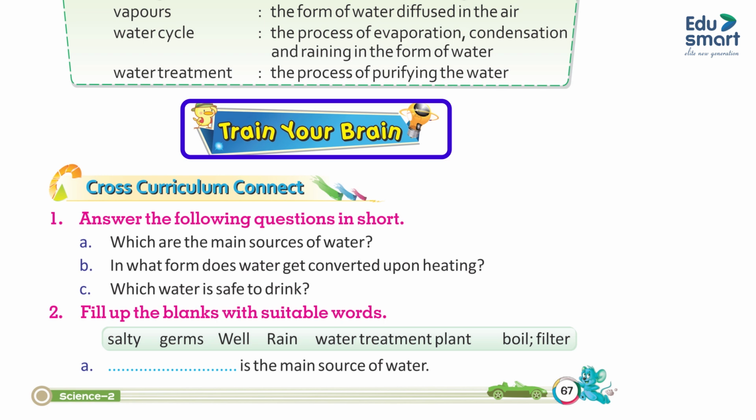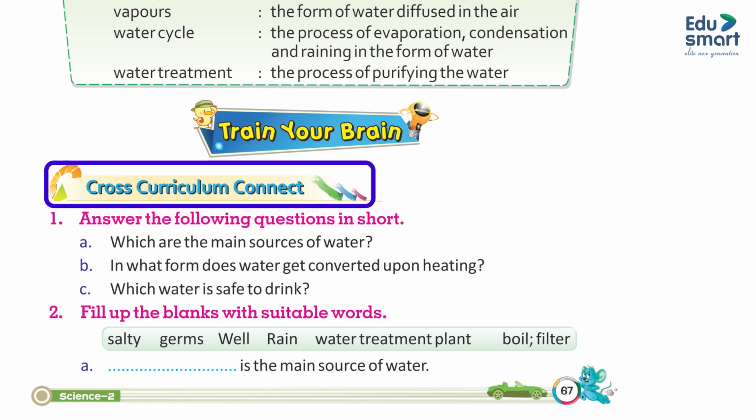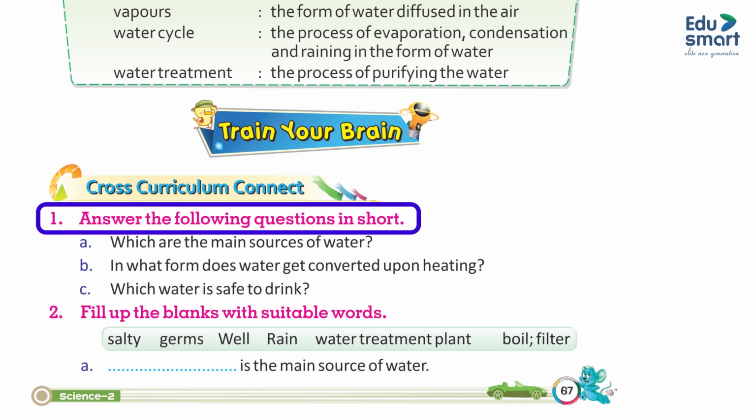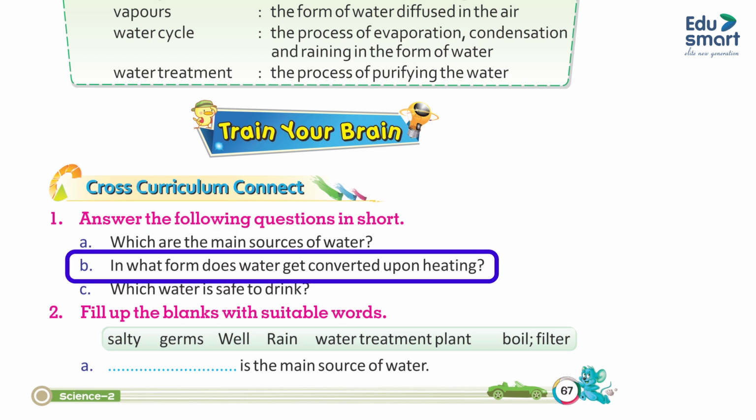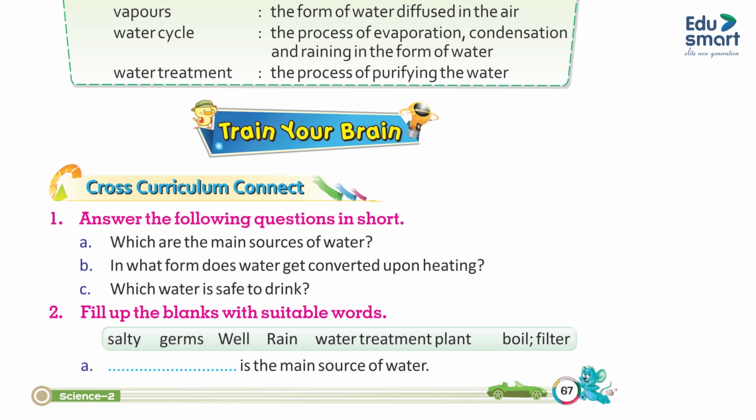Train your brain. Cross curriculum connect. 1. Answer the following questions in short. A. Which are the main sources of water? B. In what form does water get converted upon heating? C. Which water is safe to drink?